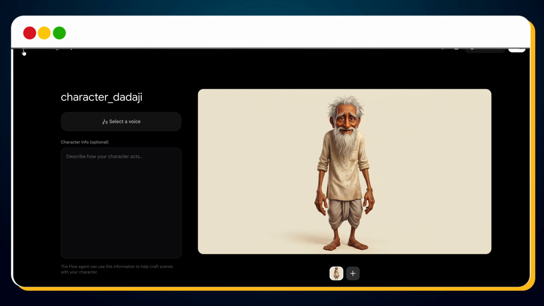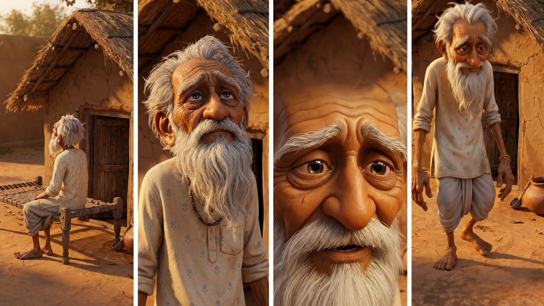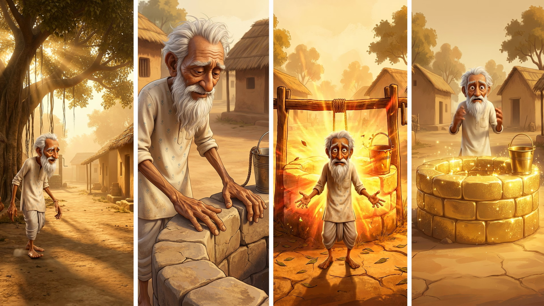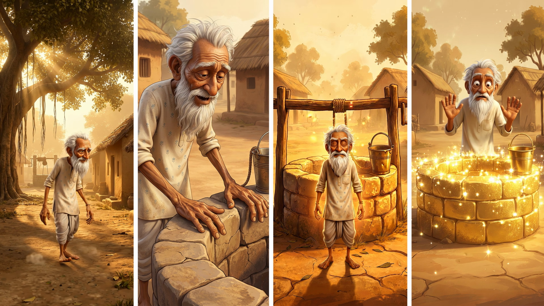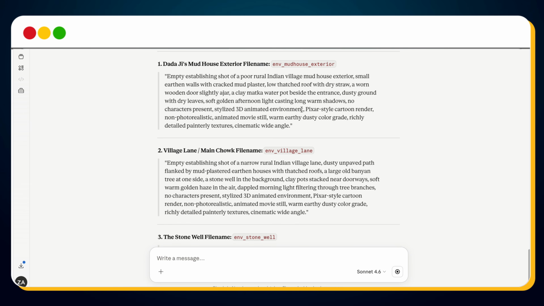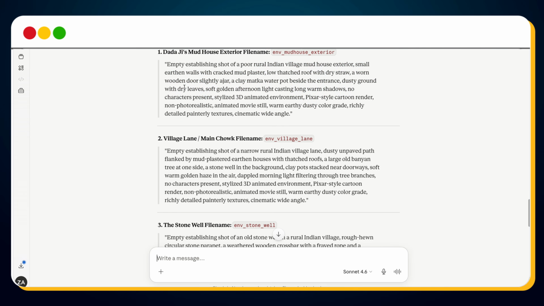But Dadaji alone won't solve the problem. The environments must also remain consistent. One thing I noticed in the viral channel was that locations kept returning. Viewers subconsciously recognize those places, so I replied, yes. Claude now generates prompts for every environment used in the story. Let's create the first one.